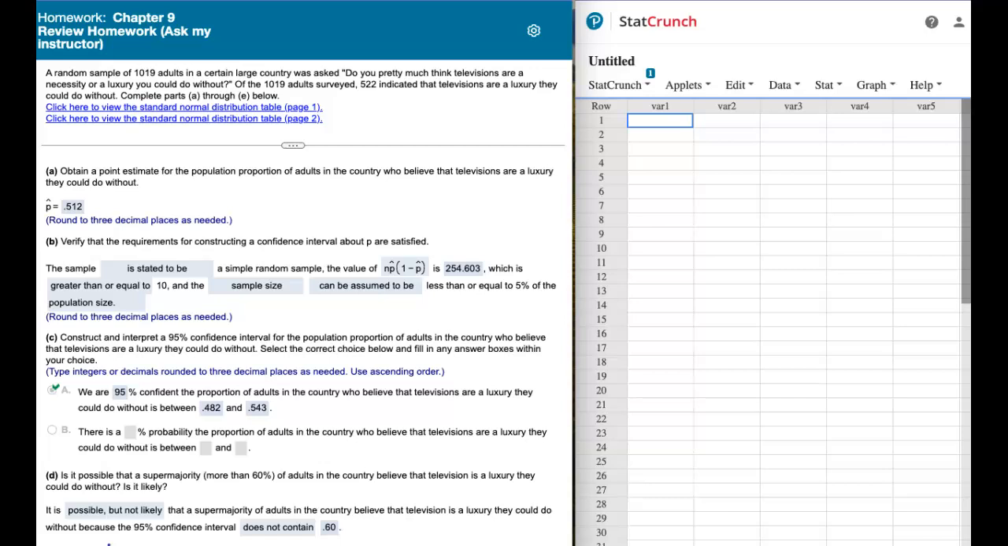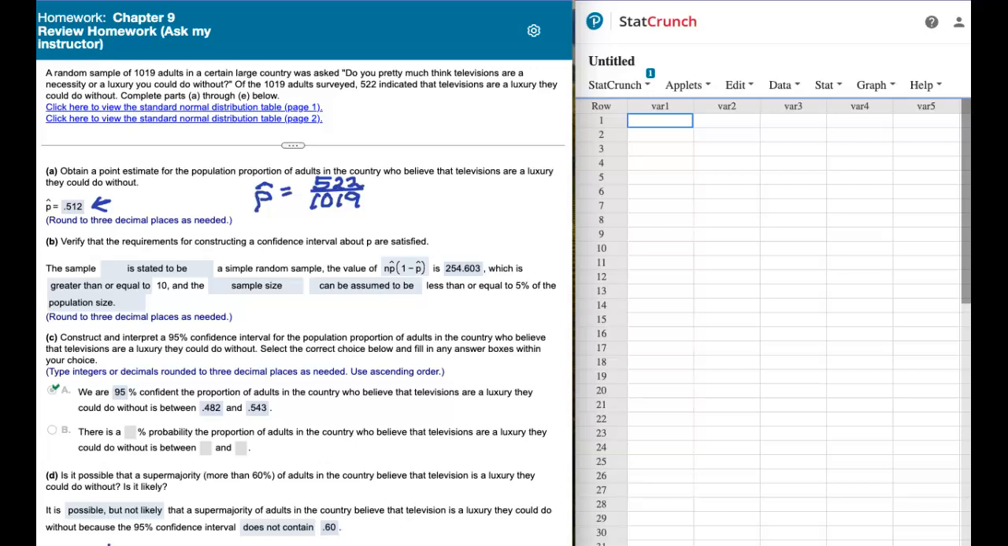And to find the point estimate, we're going to take the 522 and divide that by 1,019. And that's where we get this number here, 0.512. Now, that's the value of p hat.